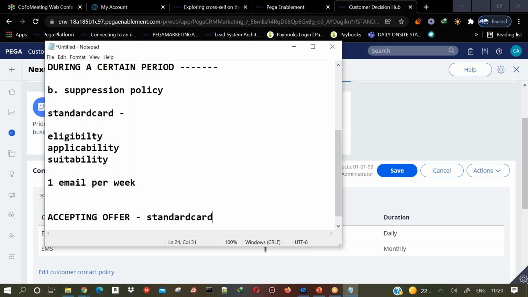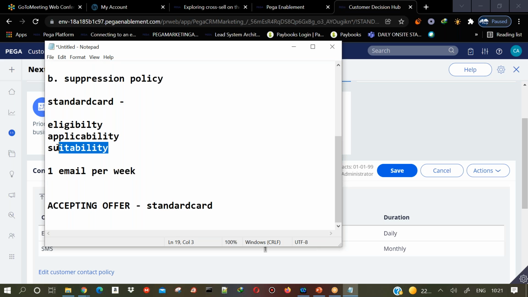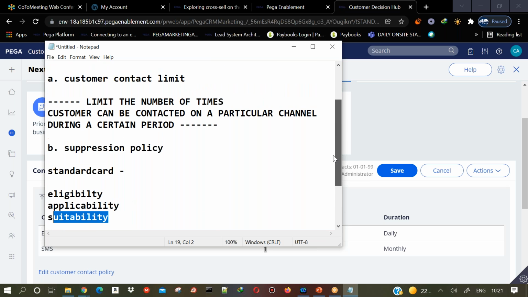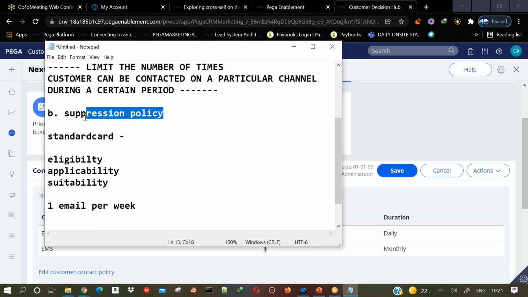now, does it make sense to send the same email with standard card offer again tomorrow? There should be some restriction where if a customer accepts the offer, we need to hide that particular offer, right? We need to stop showing that particular offer. Even if the customer has rejected a particular offer, then whenever the campaign is scheduled for tomorrow, the campaign should not send the same offer that has been rejected, right? So that is taken care by suppression policy.